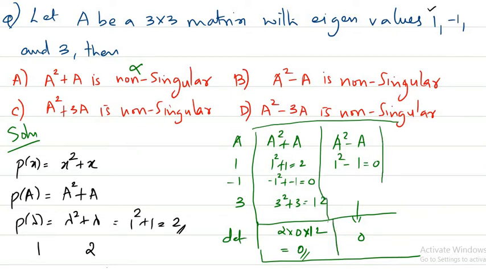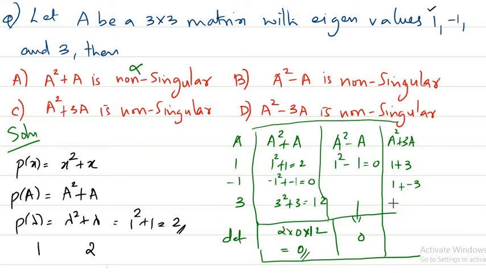Now if you take the next matrix, A squared plus 3A, we have 1 squared plus 3 into 1. Another one is minus 1 squared, that is 1, plus 3 times lambda, so minus 3.